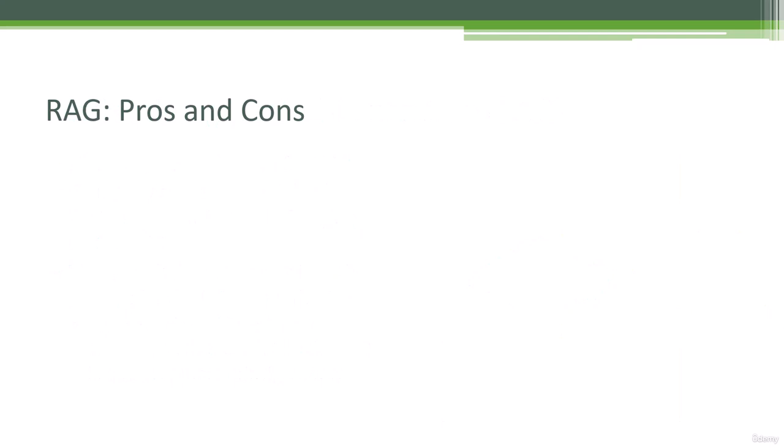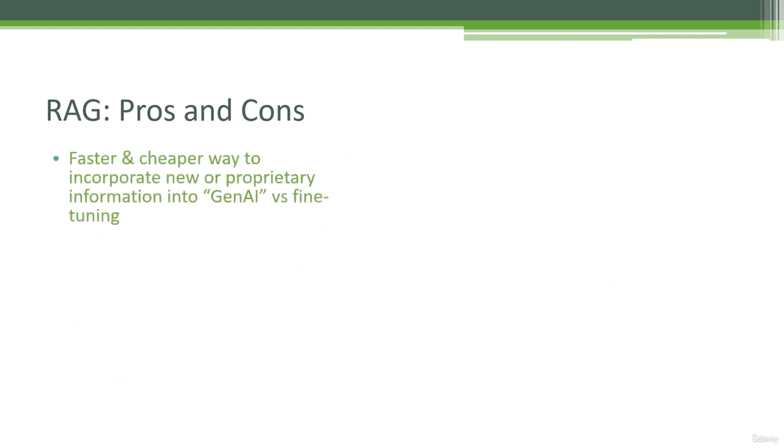So let's talk about the pros and cons of RAG. What's it good at, and what are some of the downsides of it? Well, the big upside, the pro column here, is that it's faster and cheaper for incorporating new or proprietary information compared to fine-tuning. So we looked at fine-tuning earlier and had an example of that. It took hours and hours and hours for that to happen, right? So it was also pretty expensive. In comparison, though, using RAG can cost less than a penny.